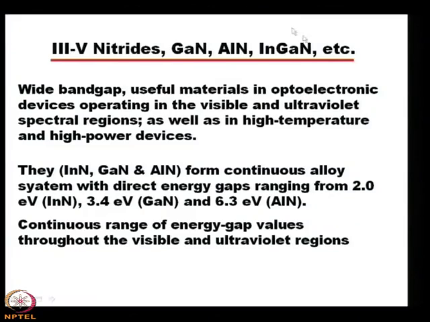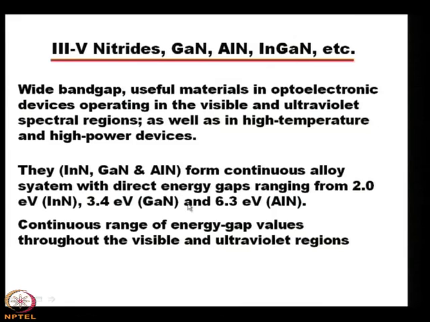Now, apart from this, that they can emit in the visible and the ultraviolet region, high temperature and high power devices are also important, which can be grown on the 3,5 nitrides. They mean the indium nitride, gallium nitride and aluminum nitride. They form a continuous alloy system with direct energy gaps ranging from 2 electron volt for indium nitride, 3.4 electron volt for gallium nitride and 6.3 electron volt for aluminum nitride.